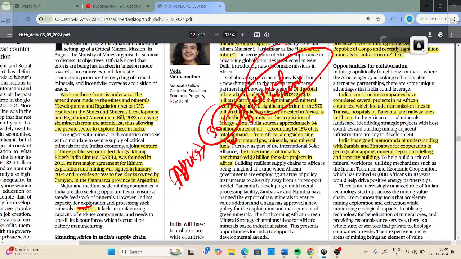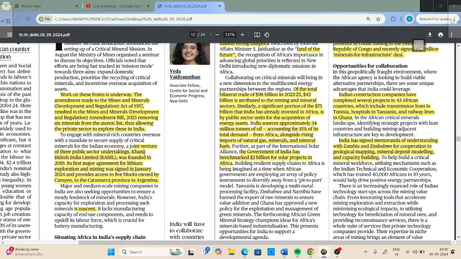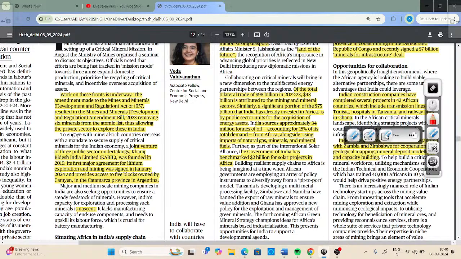So we have to understand that if we actually want to grow and establish this kind of world dominance, then we have to make a lot of investment in the African countries. This is not for their benefit, this is for our own benefit. The Africans will not get a lot of benefit from this. Africa holds 30% of the critical minerals of the entire world. Africa does not have proper resources to excavate those things. So that's why China is investing heavily in these particular countries. Now India is also investing, but again China is way ahead of us.